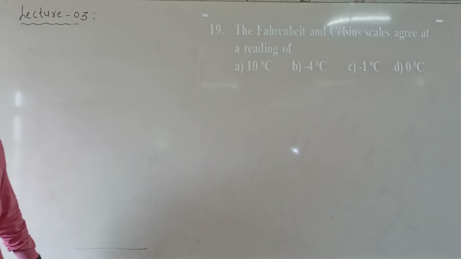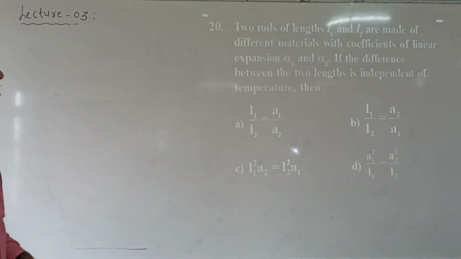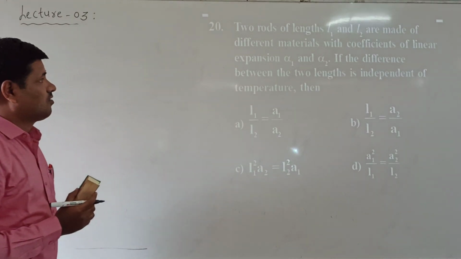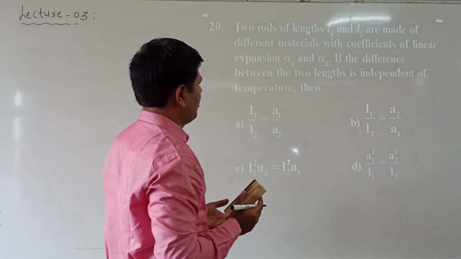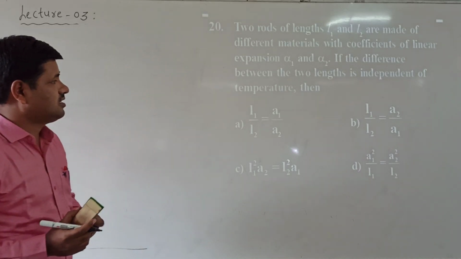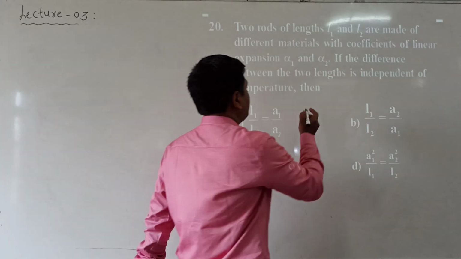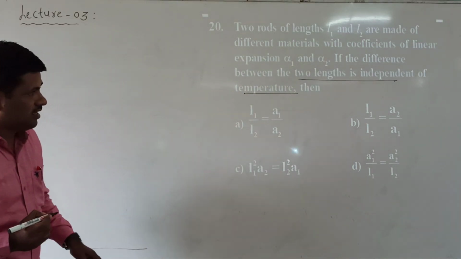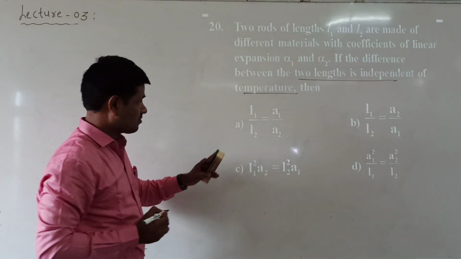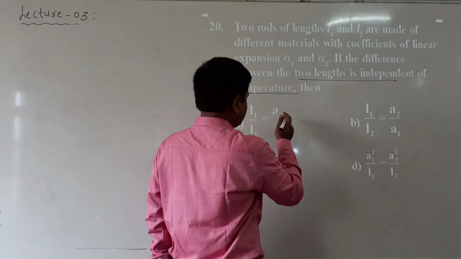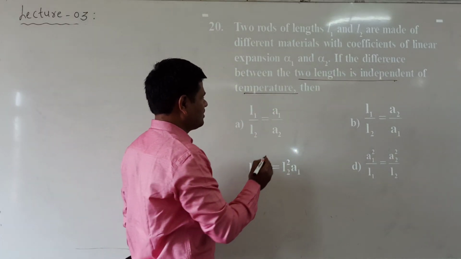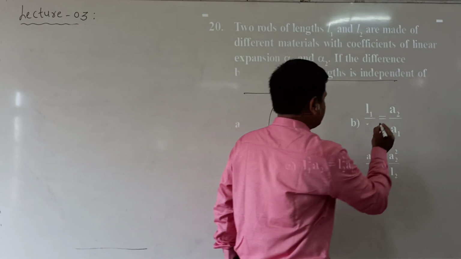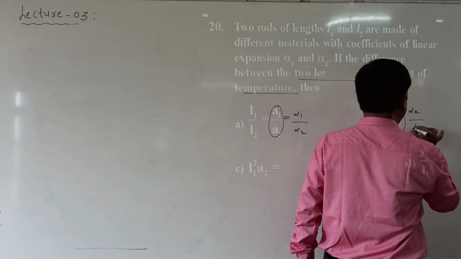Next we move to question number 20. Two rods of length L1 and L2 are made of different materials. The coefficients of linear expansion are alpha 1 and alpha 2. The difference between the two lengths is independent of temperature. This part is clearly seen here, independent of the temperature. Here in the options, a mistake was made: this is not A1 by A2, it is alpha 1 by alpha 2. Now this is also alpha 2 by alpha 1.